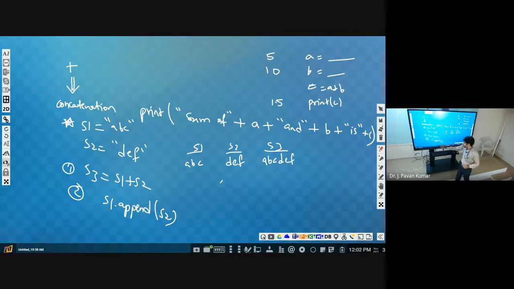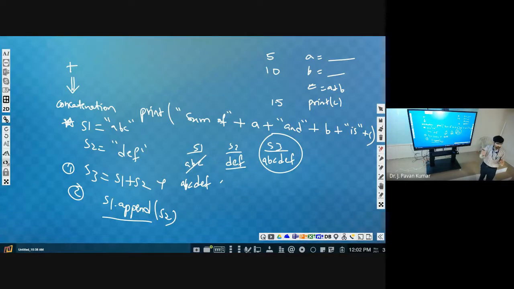What happened here? Whenever we execute S1 dot append of S2, then S1 will be appended with S2. So S3 will not be created. This S2 will be appended to S1, so S1 will be updated. Earlier we didn't change the S1 value. That's the difference. S1 dot append. Got it?